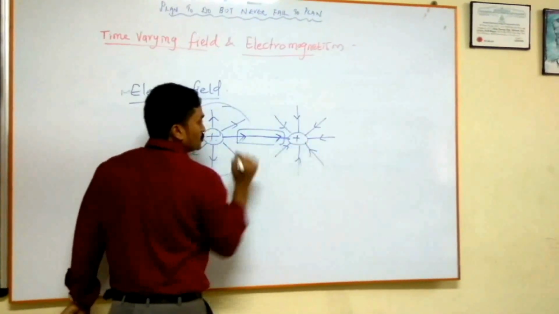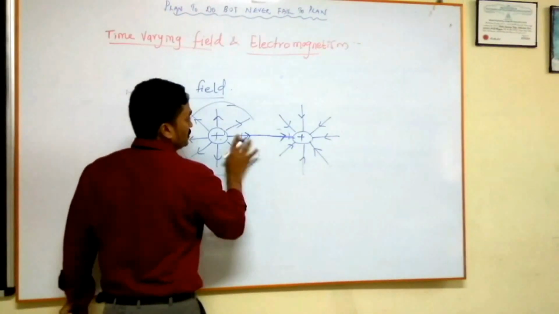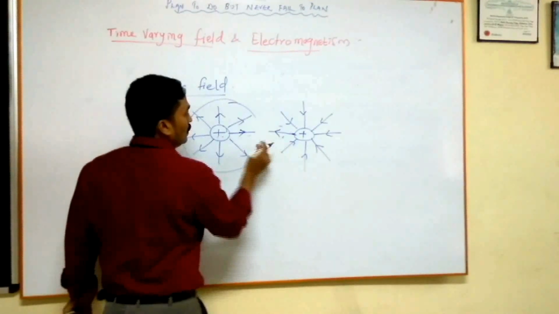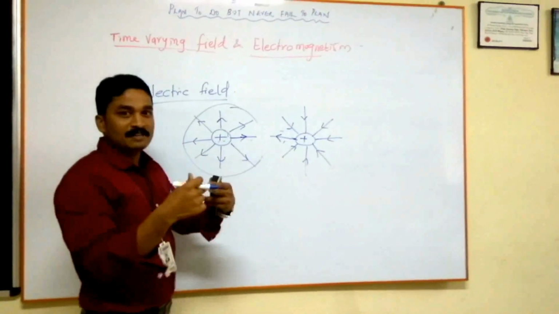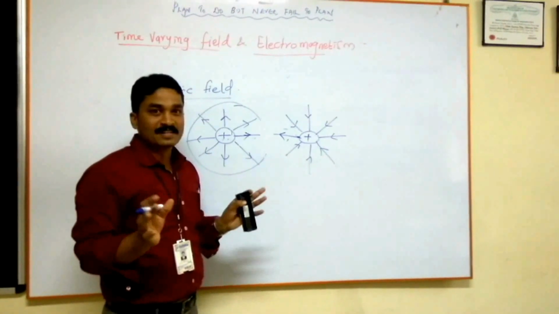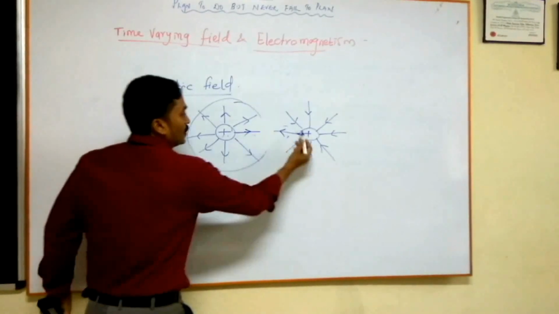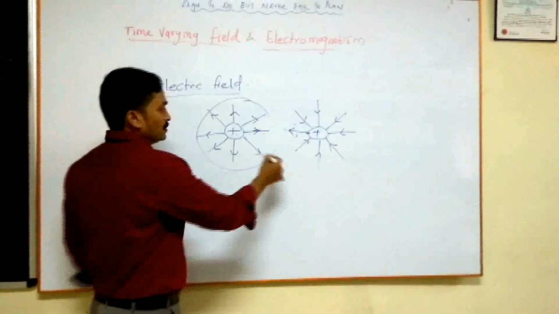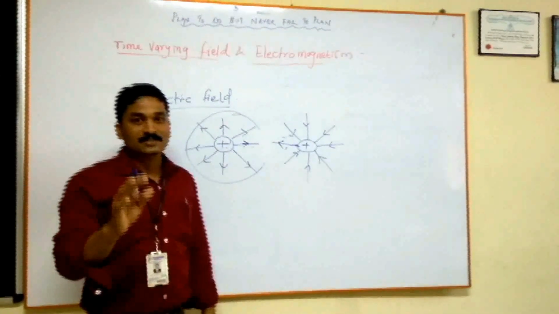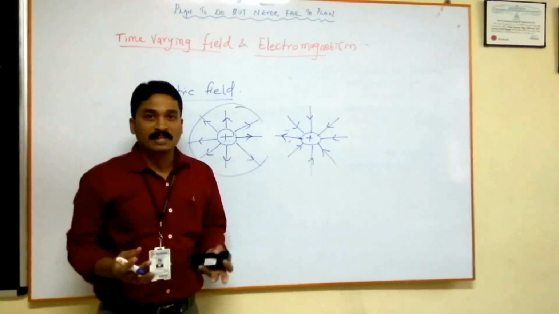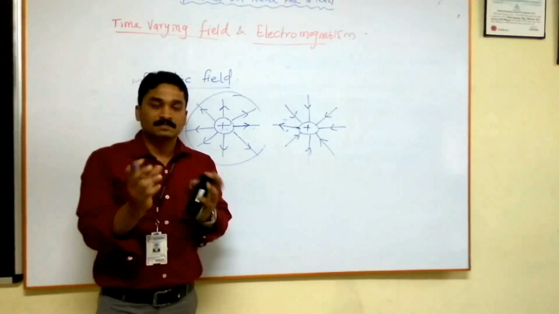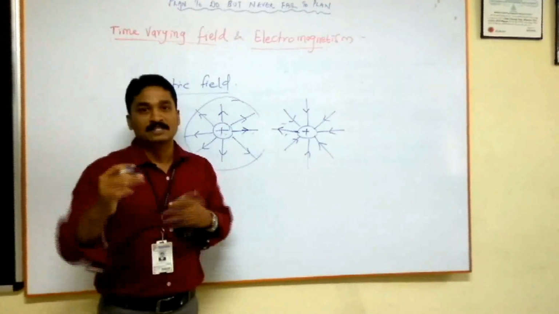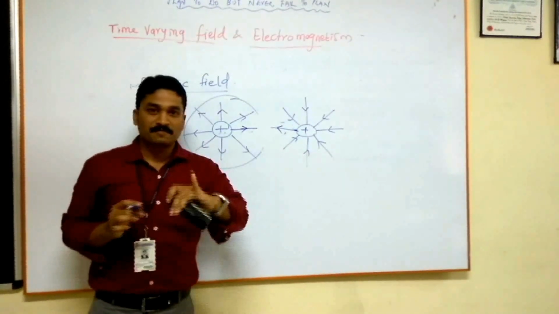Suppose both charges are positive, then what will happen? The field lines are in opposite directions, so how will there be a connection? You will not get any connection, and that is the reason same charges repel each other. Clear? So the field around electric charges is called the electric field. The field around a permanent magnet is called the magnetic field, in which these two can influence a force. So this is a field.